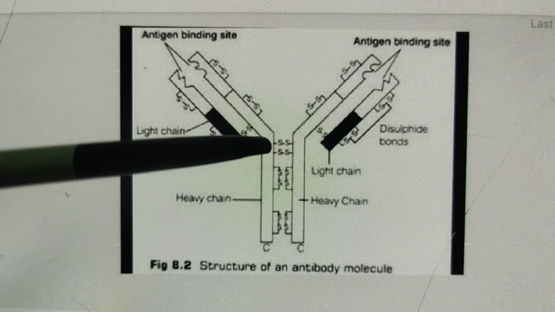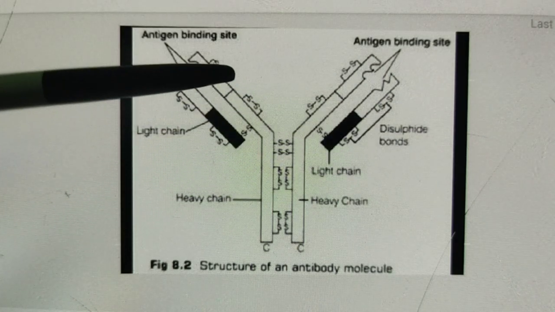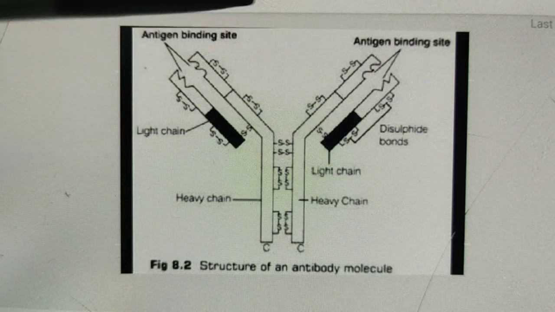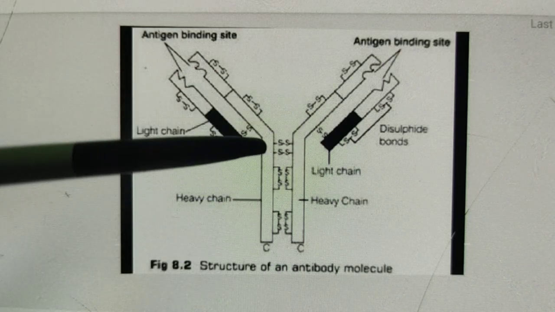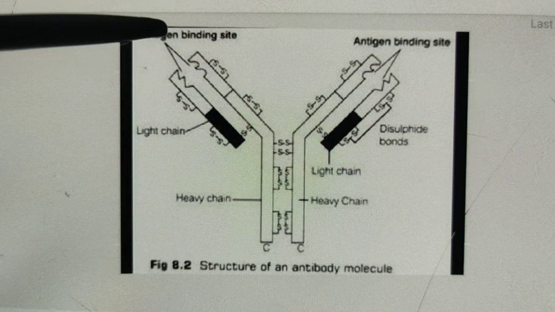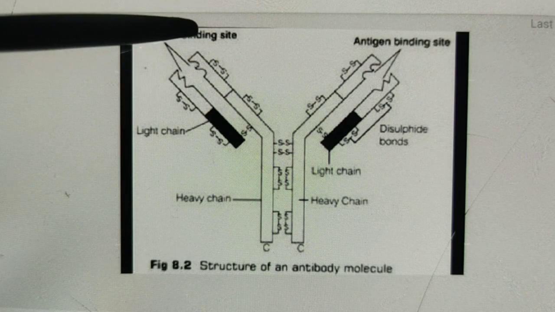These are the variable regions and these are the constant regions. The constant region never changes, but the variable region can change its shape or size, maybe place.